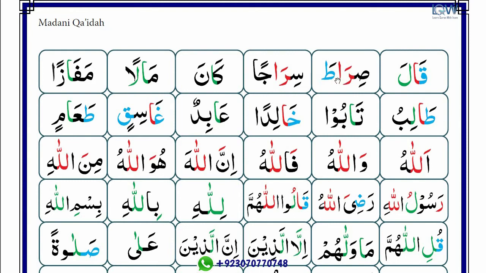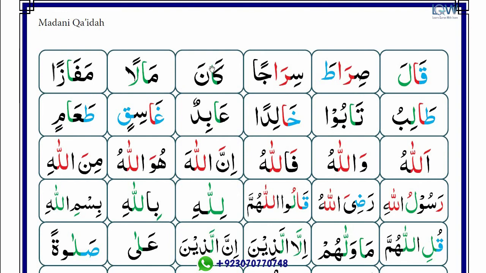Raa alif zabar raa. Si raa. Ta zabar ta. Sirata. So there is a thick letter before the alif, so that's why read with thicker voice. And alif has come after tanween, double zabar, so we can't read it because we will read with spelling. Seen zir si. Raa alif zabar raa. Sira. Jim two zabar jan. Sirajan.